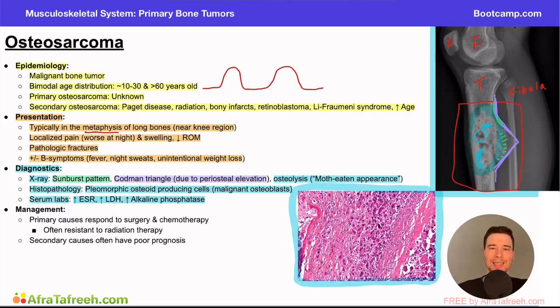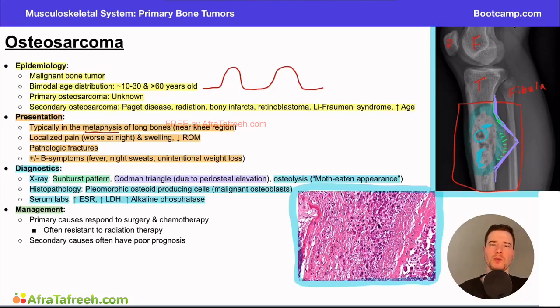LDH, remember, is lactate dehydrogenase, and ESR is our erythrocyte sedimentation rate. This is a serum marker that can be elevated in a variety of different conditions, including infections, inflammation, or malignant conditions. Now, when we think about our management here, remember, we said this is a malignant bone tumor.